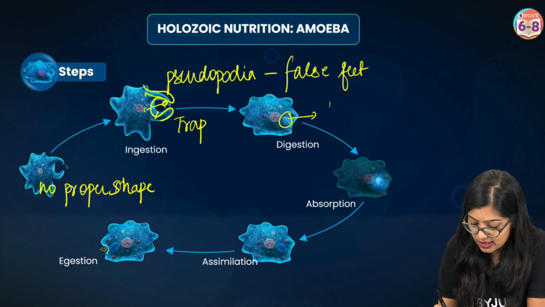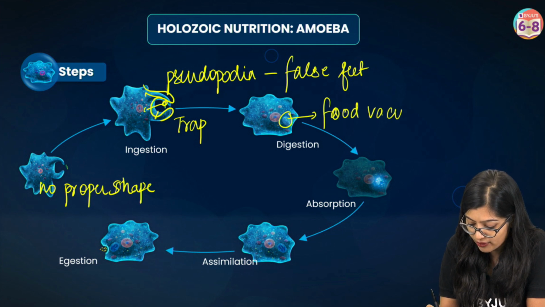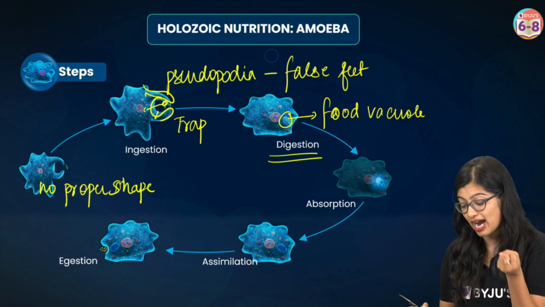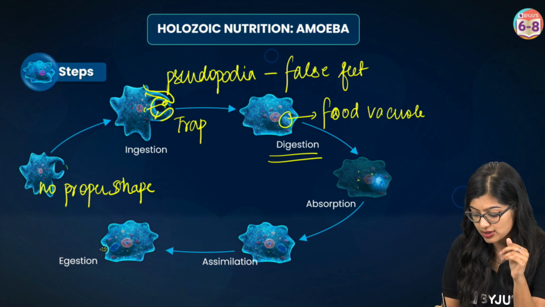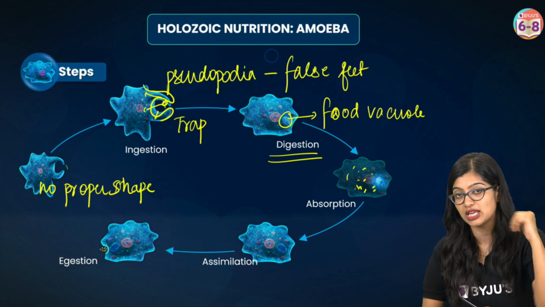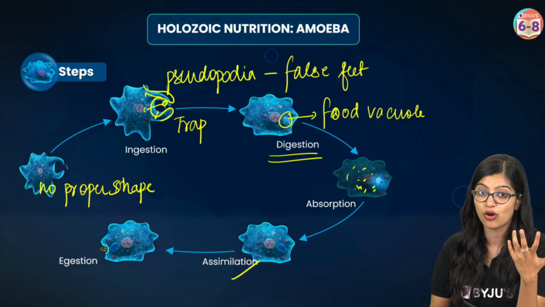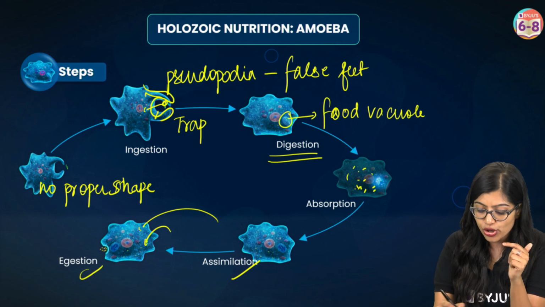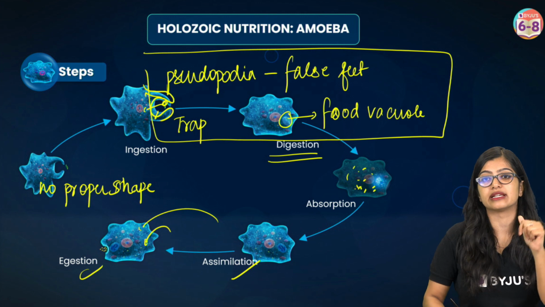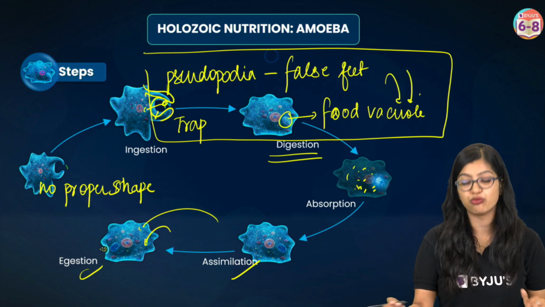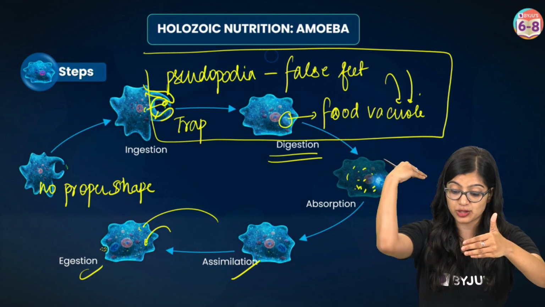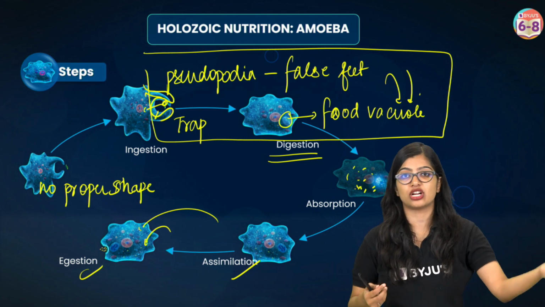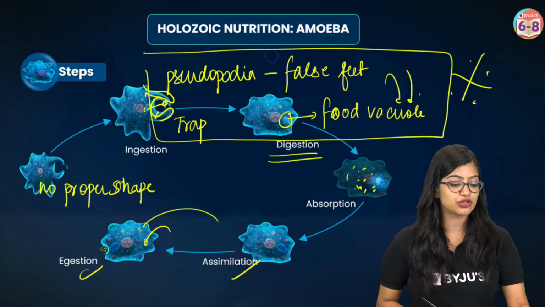Now within the body, this will result in the formation of something known as a food vacuole. Within the food vacuole, digestion takes place where the food is broken down, and once the food is digested, it is absorbed into different parts of the amoeba's body, and then of course it's assimilated or utilized, and finally whatever is undigested is egested out. So your key points in amoeba are these two things: how false feet help in the formation of the food vacuole, and that everything, especially the digestion, takes place within the food vacuole, then it is absorbed, and then assimilation and egestion take place. So this is your main point of difference.